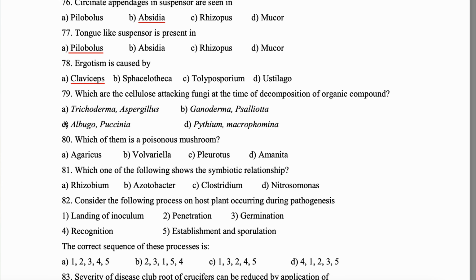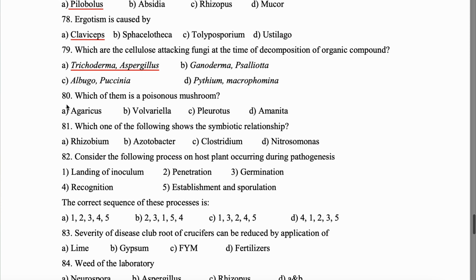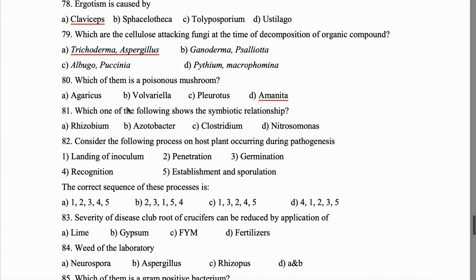One, it is definitely Trichoderma, and as we have no other option with Trichoderma, the option will be A, that is Trichoderma and Aspergillus. Question 80. Which of them is a poisonous mushroom? That will be Amanita phalloides. Question 81. Which one of the following shows the symbiotic relationship? It will be Rhizobium.